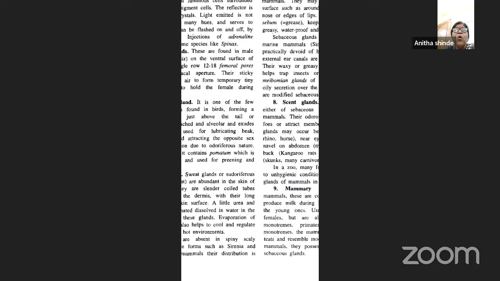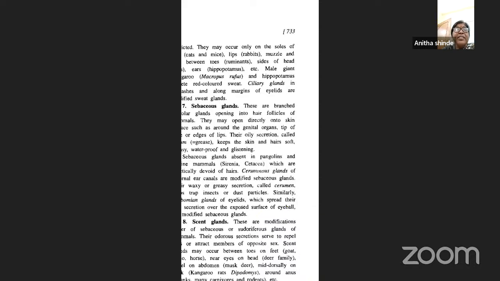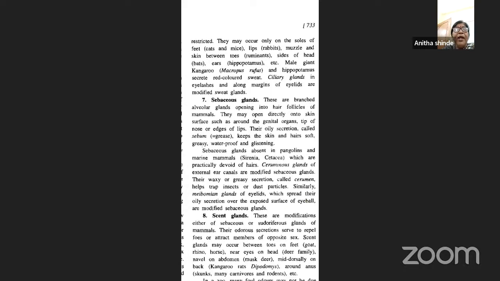In many mammals their distribution is restricted. They occur only on the soles of the feet in cats and mice, in the lips in rabbits, in the muzzle and skin between the toes in ruminants, on the sides of the head in bats, and in the ears in hippopotamus. The male giant kangaroo and hippopotamus secrete red colored sweat. The ciliary glands in eyelashes and along the margins of the eyelids are also modified sweat glands.